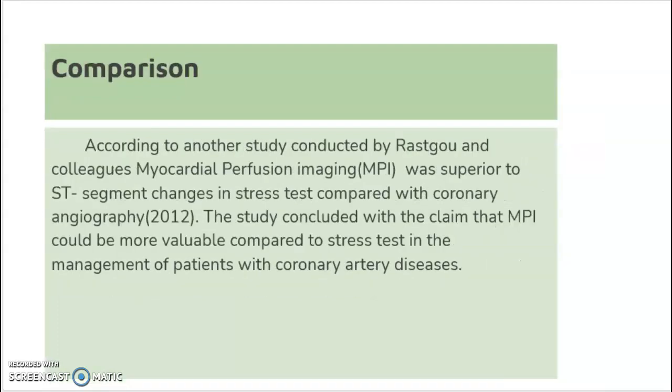And a comparison with another diagnostic tool. According to another study conducted by Rusto and colleagues, myocardial perfusion imaging was superior to ST segment changes in stress test compared with the coronary angiography. In this study, one group of patients underwent myocardial perfusion imaging and the other group underwent regular stress test. And both groups were followed up with the coronary angiography. The study concluded that myocardial perfusion imaging could be more valuable compared to stress test in the management of patients with coronary artery diseases.